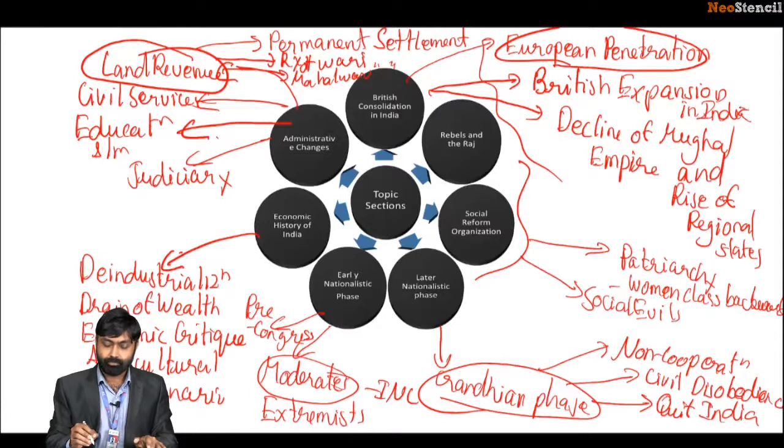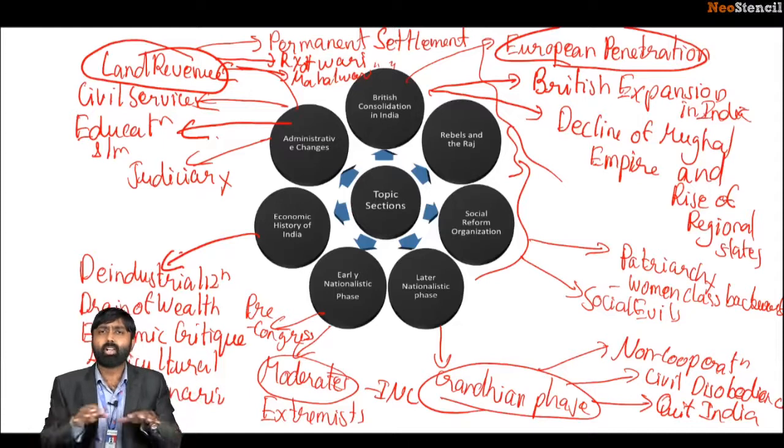Rebels and the Raj. Now, what is this section all about? See, the earlier rule of the British did create a lot of resentment among the masses. Even prior to the national movement, there was some sort of patriotic zeal that could be gauged at least at the regional level. We are not talking about nationalism here. We are talking about patriotism, regional patriotism.